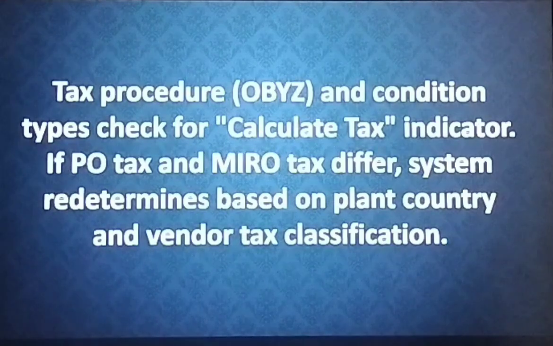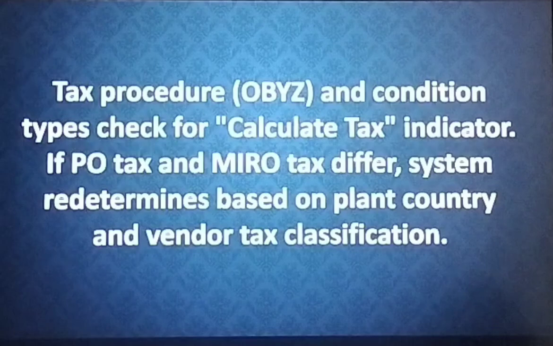This is how the system checks for recalculation of the tax, only when it differs from PO tax to invoice tax. Usually it doesn't. Very rarely you will find this scenario.